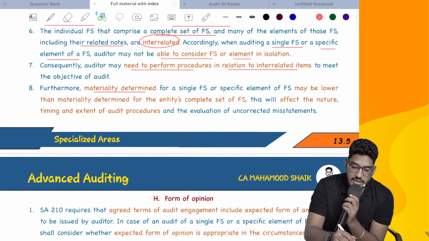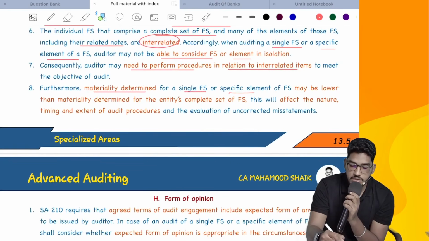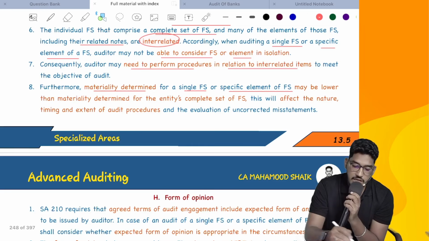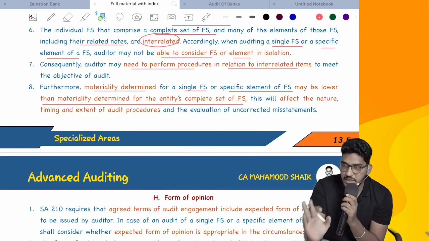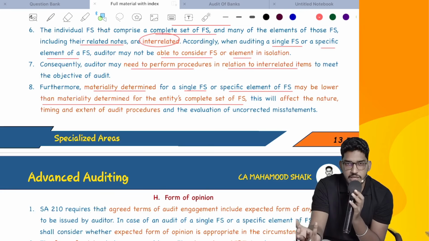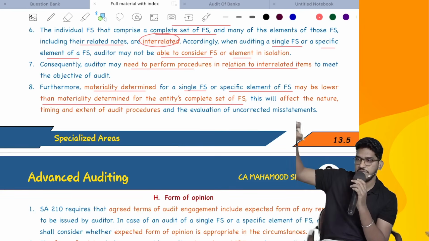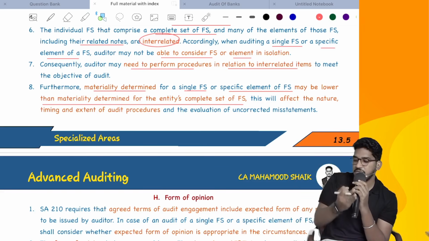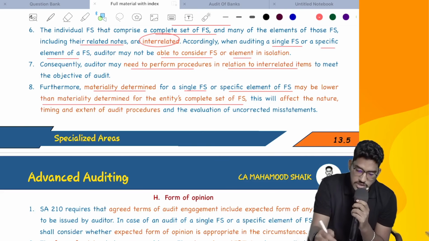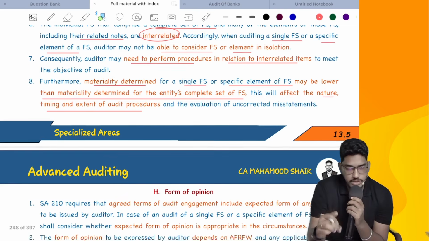Furthermore, materiality determined for a single financial statement or specific element of a financial statement may be lower than materiality determined for the entity's complete set of financial statements. I have already told you, right? Generally for the complete set of financial statements we fix materiality, and for a single element or specific item also we fix materiality. Which one will be lower? That single or specific element will generally be lower. So this will affect the nature, timing and extent of audit procedures.